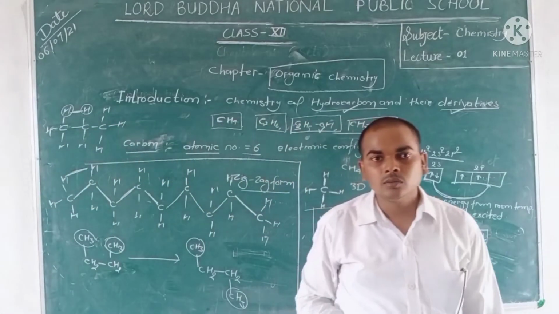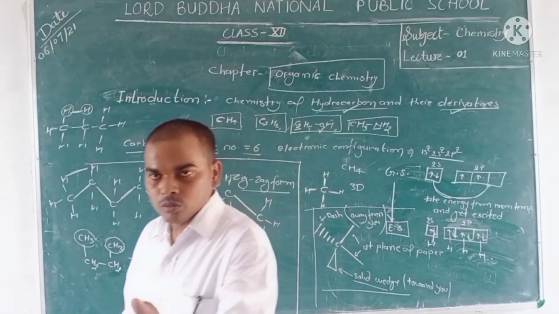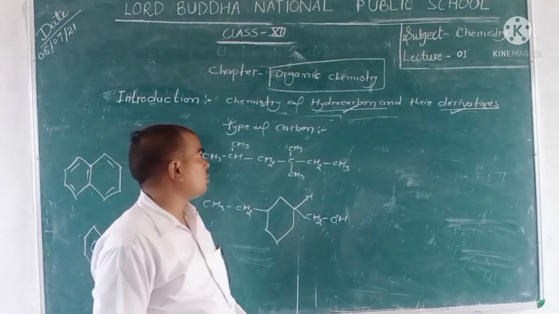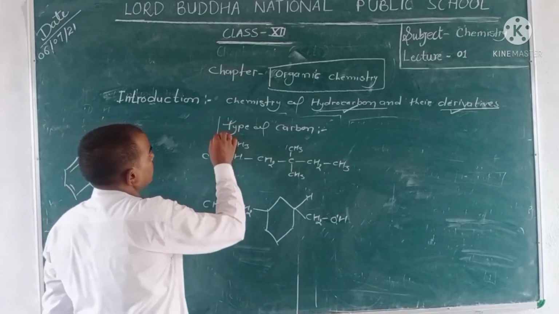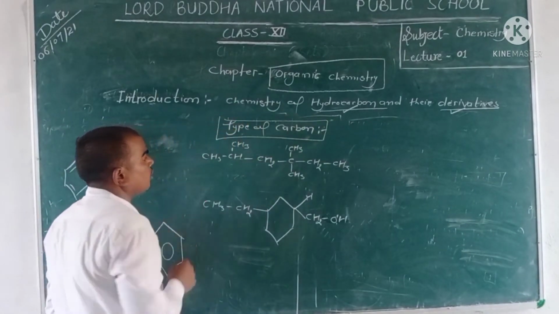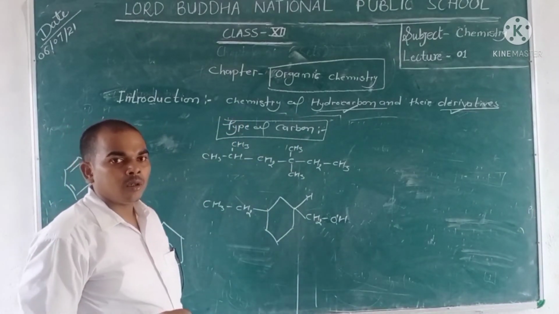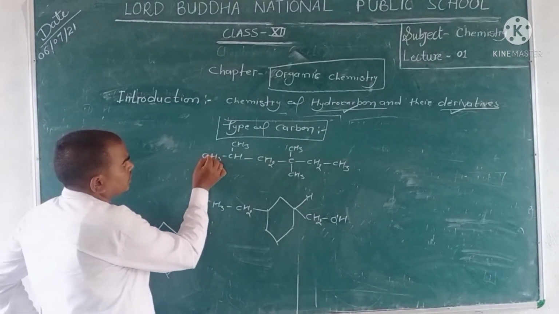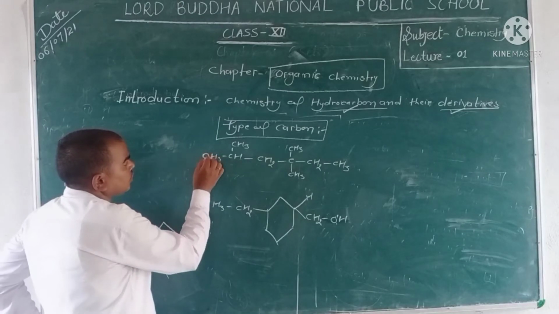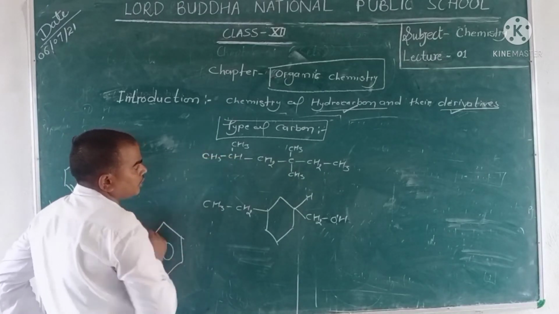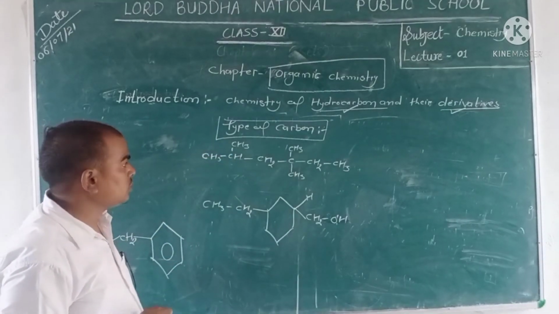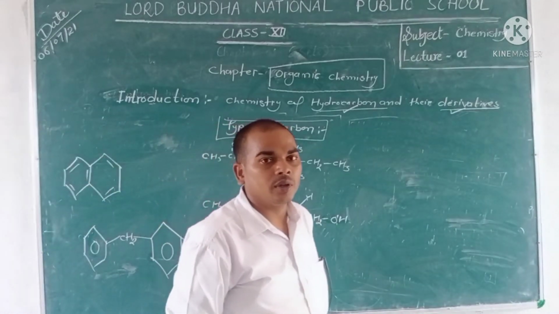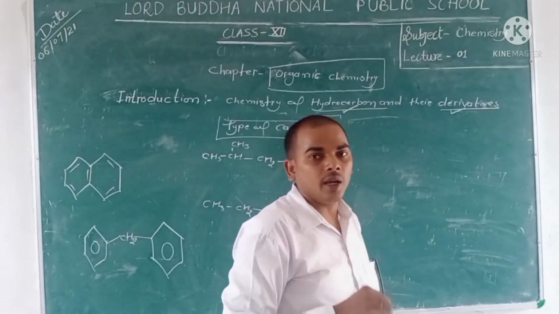Okay? Now we are discussing the types of carbon. Here you observe that this carbon is attached with only one carbon with a single bond. The carbon which is attached to a single carbon is known as 1-degree carbon.